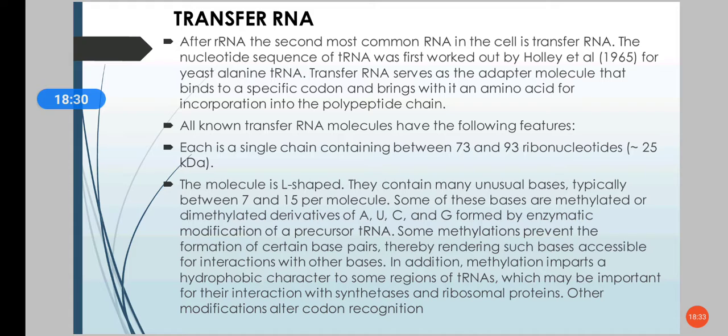Each tRNA is a single chain, and they contain about 73 to 93 ribonucleotides. They are L-shaped molecules, and they contain many unusual bases, typically between 7 and 15 per molecule. Some of these bases are methylated, some are dimethylated derivatives of adenine, uracil, cytosine or guanine residues, and they are formed by enzymatic modification of the precursor tRNA.